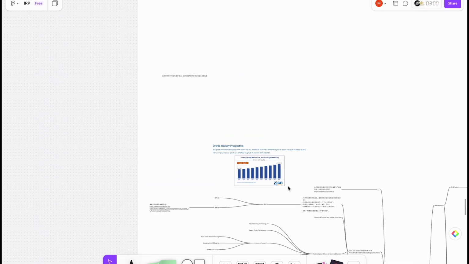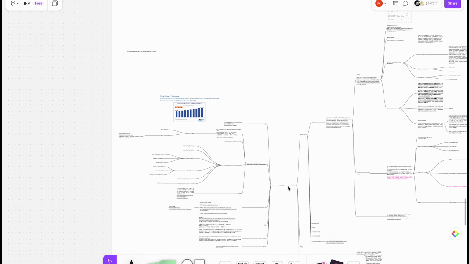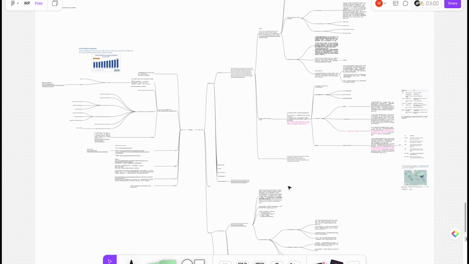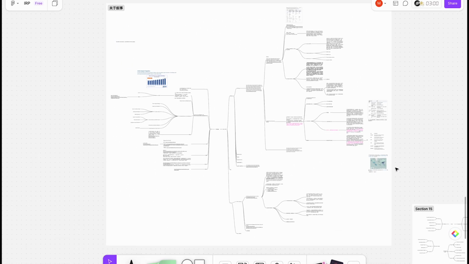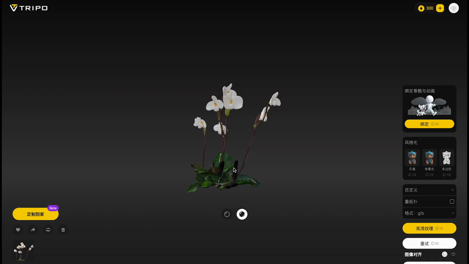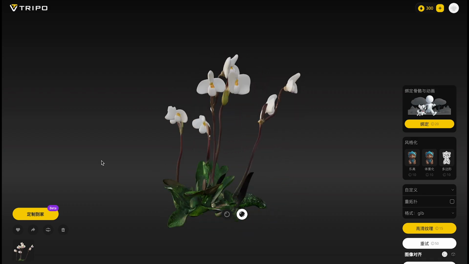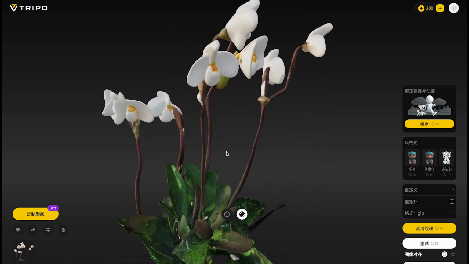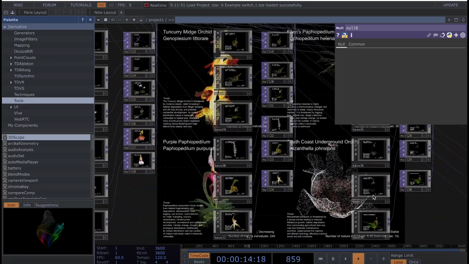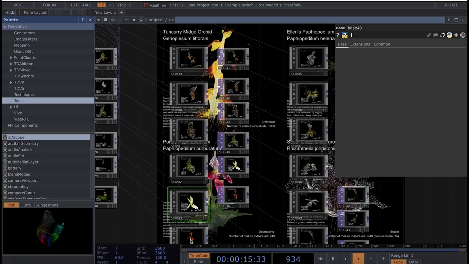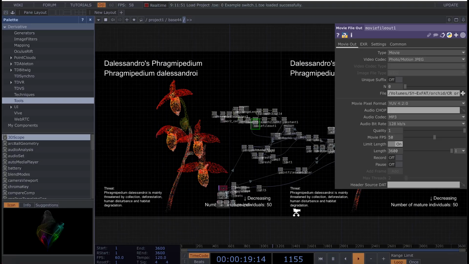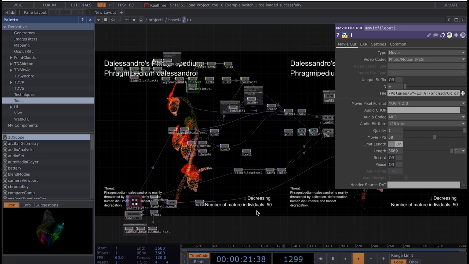To bridge these findings, I mapped two ecosystems of fragility, one charting the supply chains and threats to wild orchids, and the other tracing the life cycle and consumer treatment of market orchids. For the installation itself, I used Tripo AI to turn the 2D image into a 3D model, and then I turned scientific data into 3D point cloud forms programmed in TouchDesigner. Each wild orchid's point cloud dissolved at a rate tied to its real-world population decline.